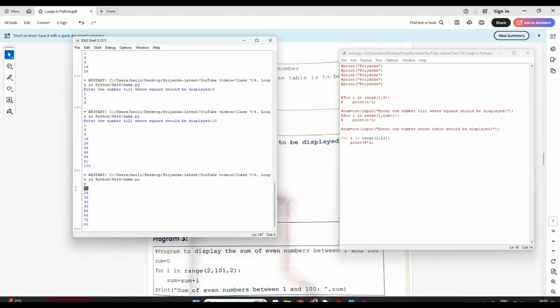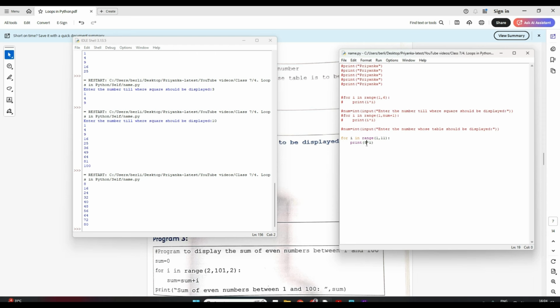See, 8 2 ja, 8 3 ja, 8 4 ja till 8 10 ja. How it worked? First here my range I gave 1 till 11, which means 1 till 10 it will be. So i is 1 first. So here it will do 8 into 1 and print that. Now second i will become 2. So here 8 into 2 will be printed. Now third i will become 3. So it will be 8 into 3. Clear? So till 10 it will go, it will print 8 into 10.